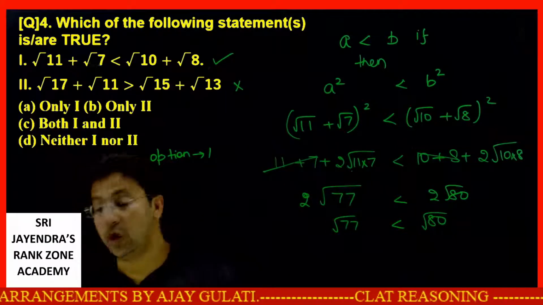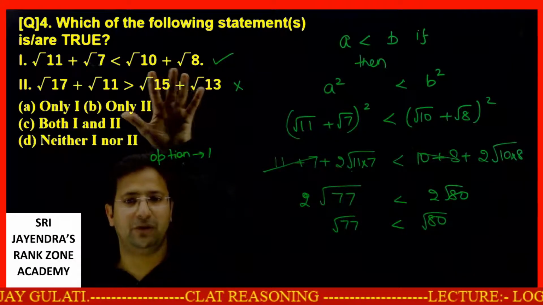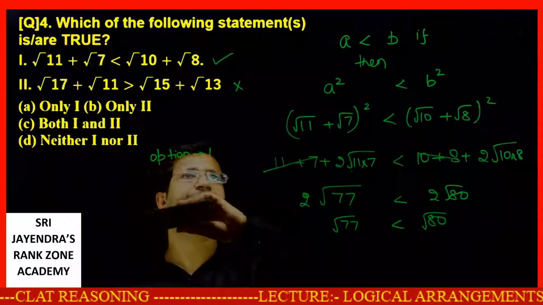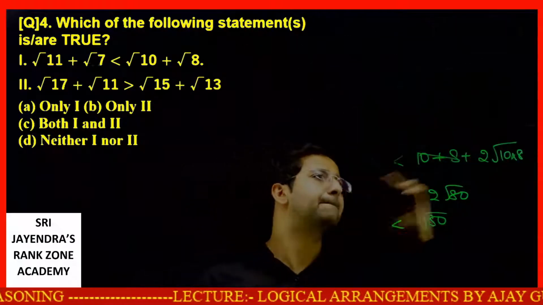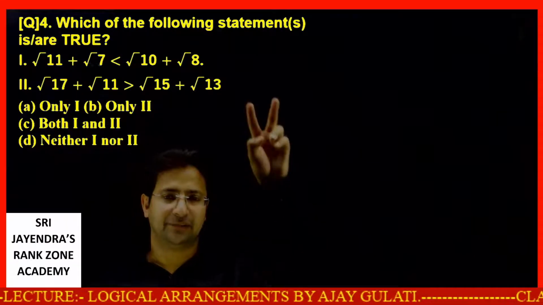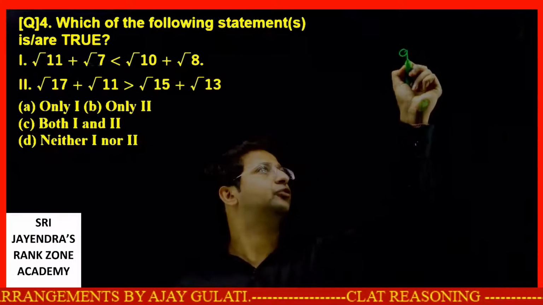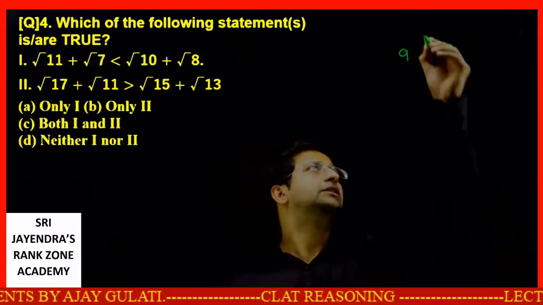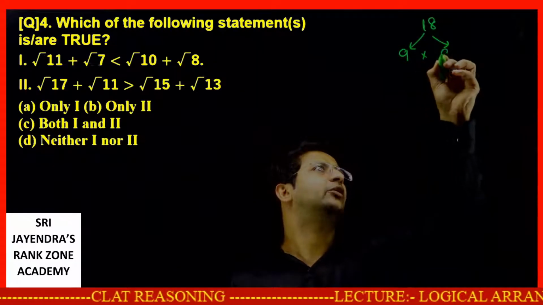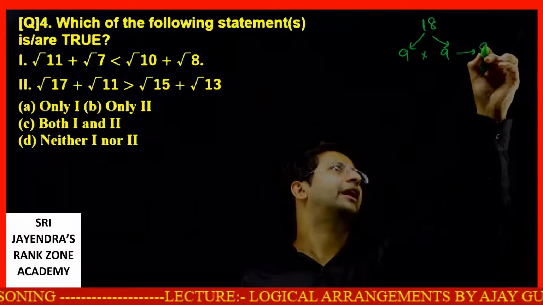Now I tell you a logical approach. How can you say this product will always be greater than this product even without multiplying? Just look at it. Suppose I talk about 10 and 8. What is the middle number between them? 9 is the middle number. The sum of 10 and 8 is 18. If you divide 18 into two equal parts, it will be 9 into 9. This product will be 81 or 9 square.